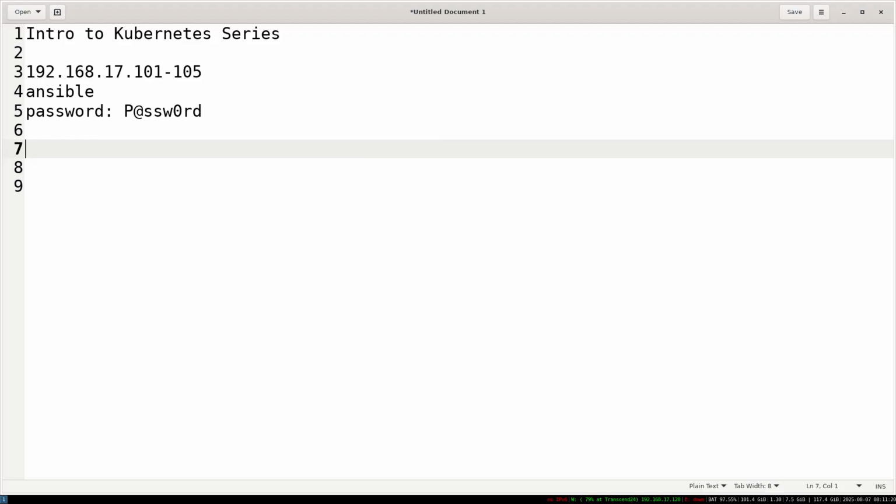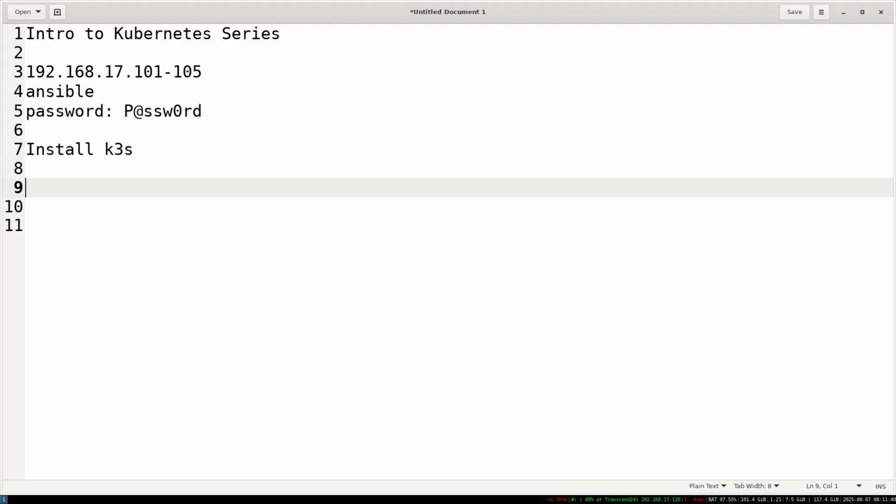With that I think we should be able to start. So the whole agenda today is basically doing a very simple exercise. We'll try to install a very lightweight Kubernetes called K3S. This K3S should be able to run on most recent Linux operating systems. So with that, let's just get started.